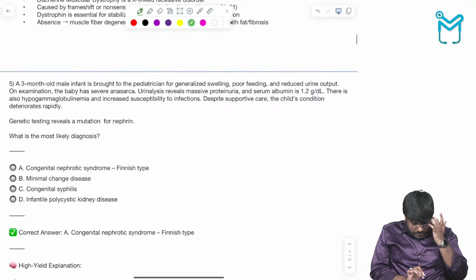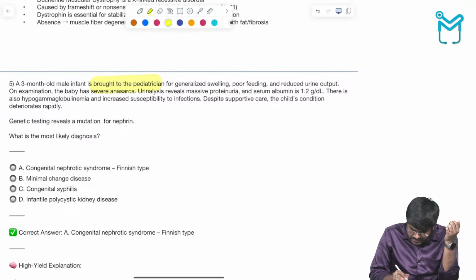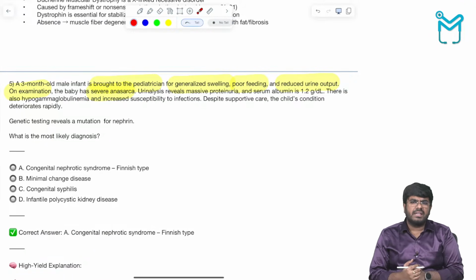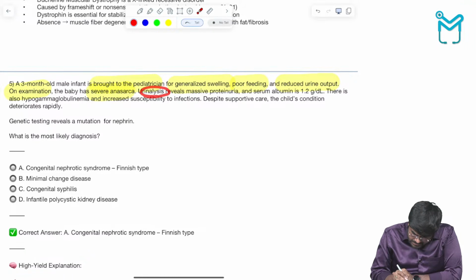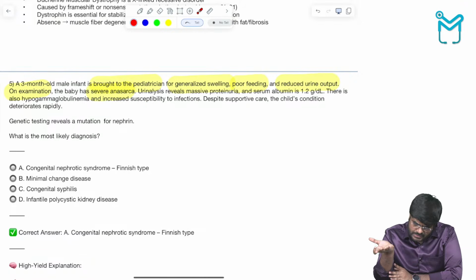Next. A 3-year-old male infant is brought to the pediatrician for generalized swelling, poor feeding, reduced urine output. On examination, the baby has severe anasarca. Anasarca means generalized swelling, generalized edema. Urine analysis reveals massive proteinuria. Massive proteinuria in a child, definitely this is a nephrotic syndrome.